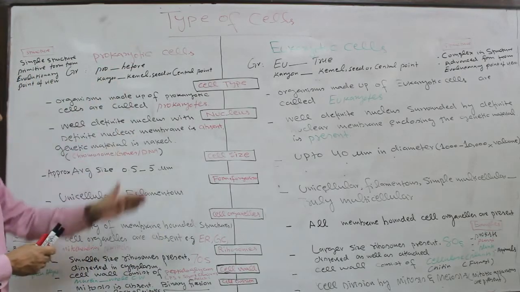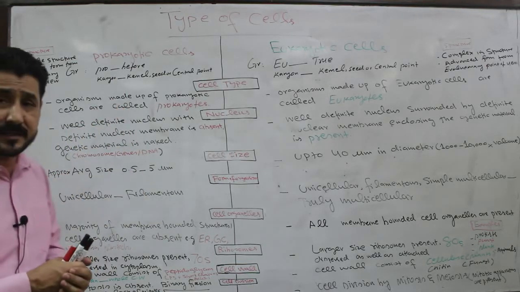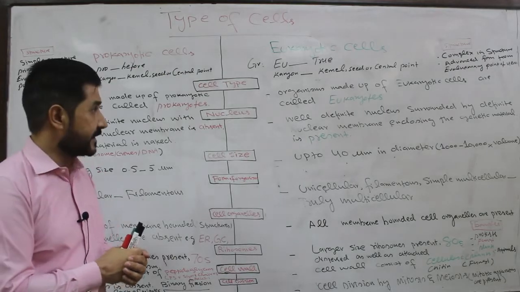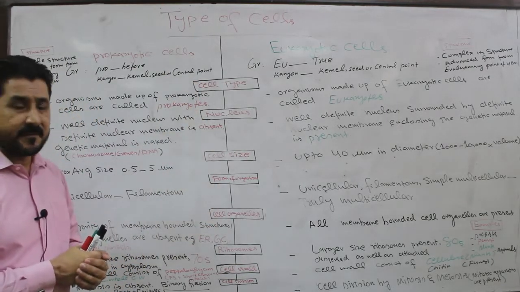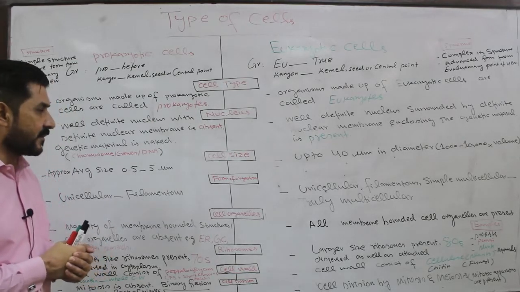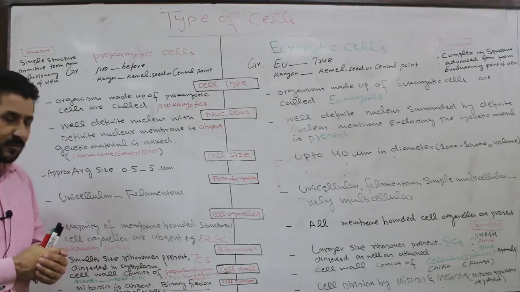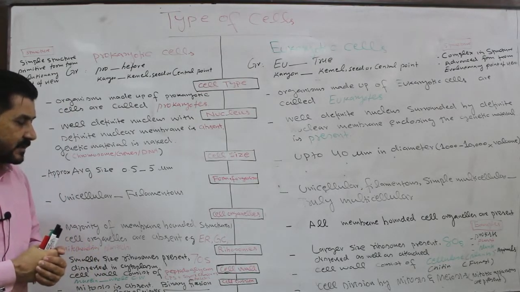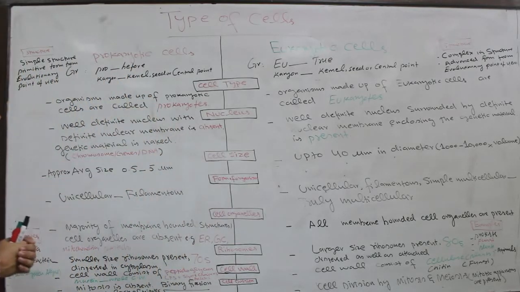Now we will differentiate these two types of cells based upon different characters. These characters are given: cell type, nucleus, cell size, ribosomes, form of organism, cell organelles, cell wall, cell division, etc. First of all, what is the difference between the cell type of these two types of cell?